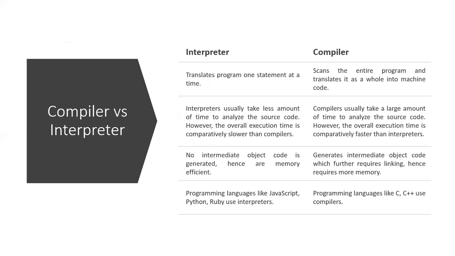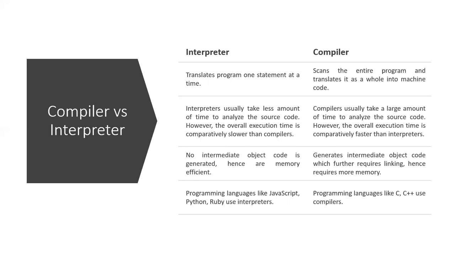Now, compiler versus interpreter. An interpreter translates a program one statement at a time. A compiler scans the entire program and translates it as a whole into machine code. An interpreter usually takes less time to analyze the source code, so the overall analysis time is lower than a compiler.